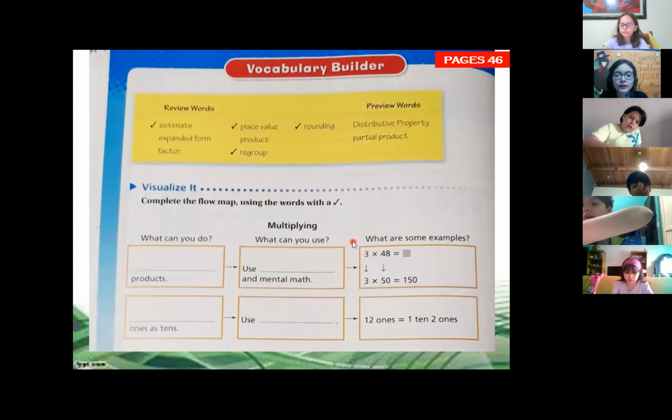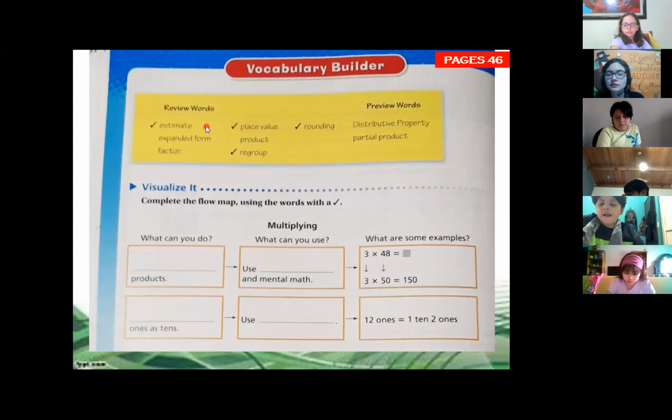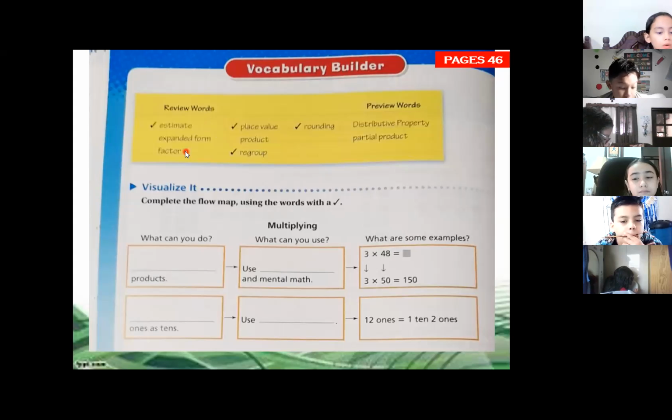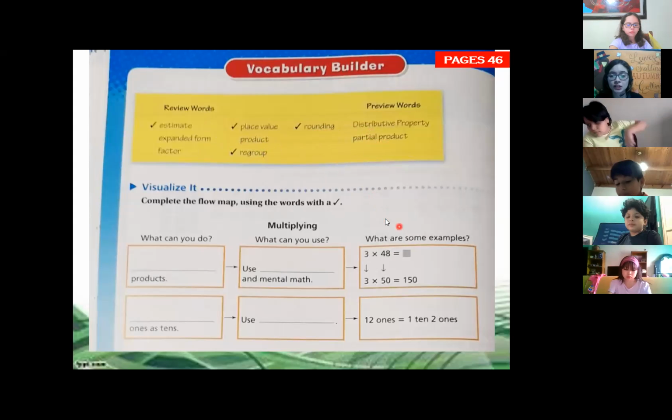We have review words like estimate, expanded form, factor, place value, product, regroup, and rounding. We have preview words like distributive property and partial product. Do you have any idea what it means, each of them?